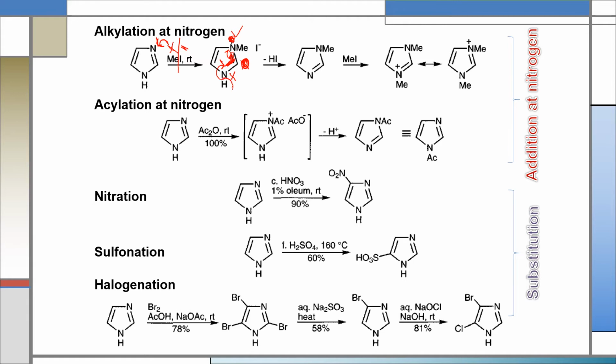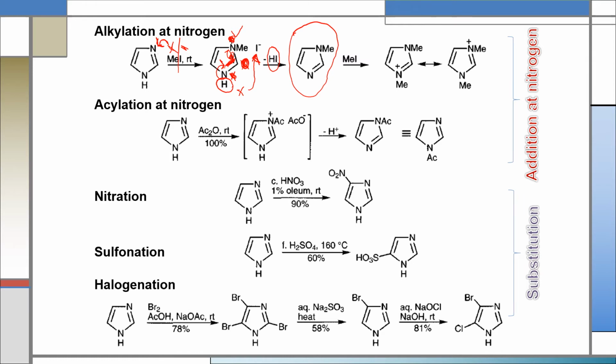That is, in that case hydrogen will be separated as a proton and nitrogen will get its lone pair of electrons and it has no charge. This positive hydrogen, that is the proton, will take the excess electron on the iodide ion and it will be converted to hydrogen iodide, and after completing the reaction the product will be N-methyl imidazole.